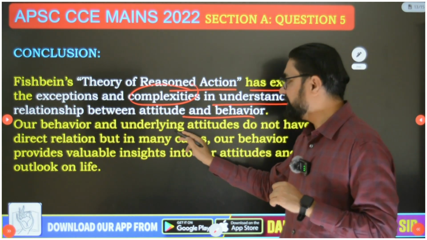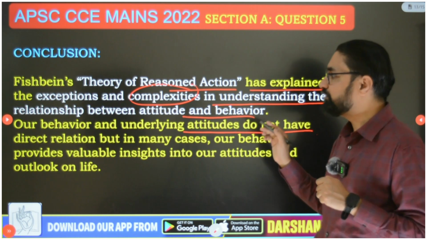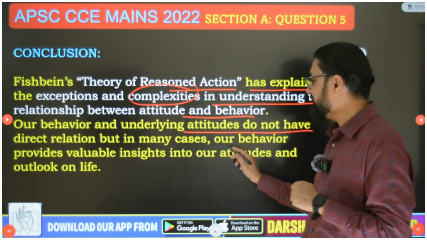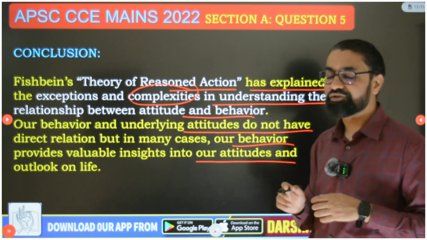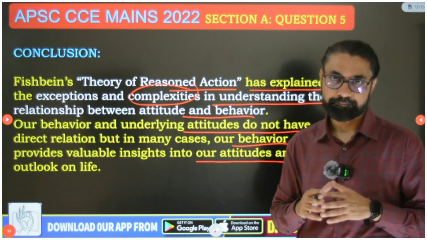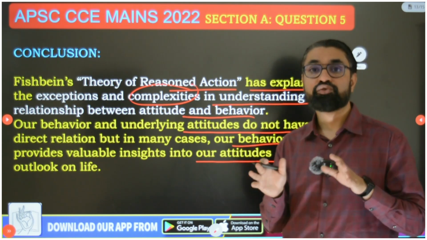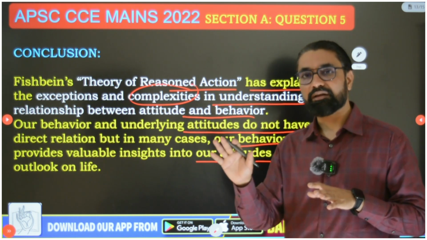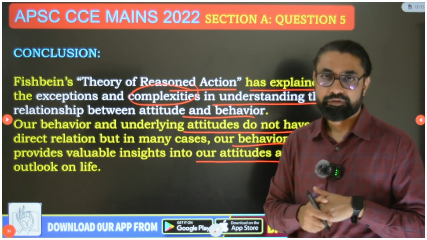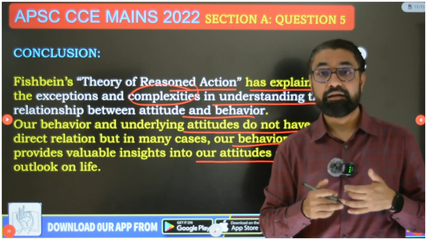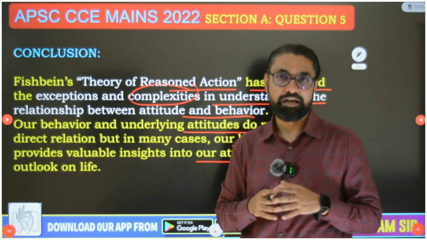So our behavior and underlying attitudes do not have a direct relation, but in many cases our behavior provides valuable insight into our attitudes and outlook on life. We should not read people from behavior, as it might not be a reflection of underlying attitudes, but sometimes behavior can help us judge a lot of underlying attitudes.